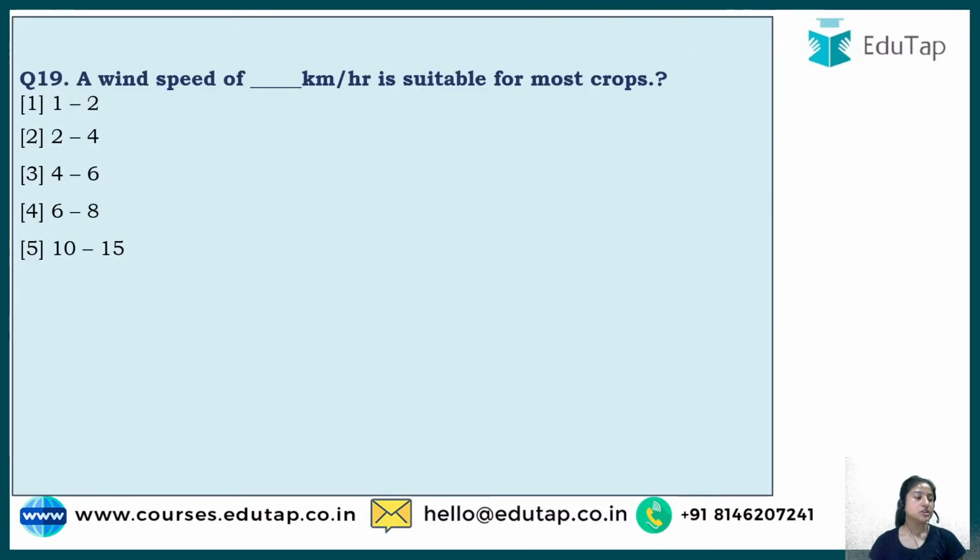Okay, now question number 19. It says a wind speed of dash kilometer per hour is suitable for most crops. Wind is also required for proper growth of plants, and you have to guess the range of the speed of the wind that is quite essential for plant growth. The correct answer is option number 3, that is 4 to 6 kilometer per hour.